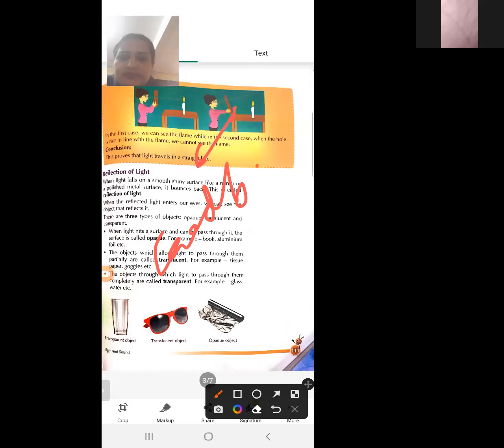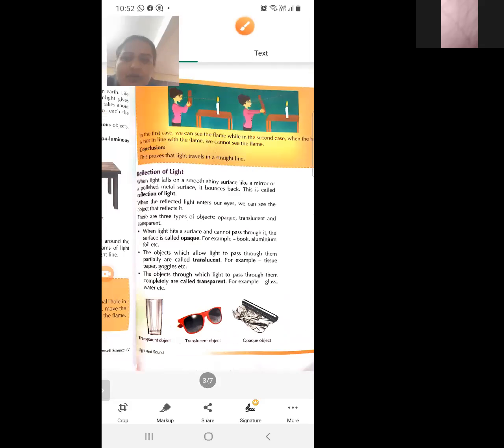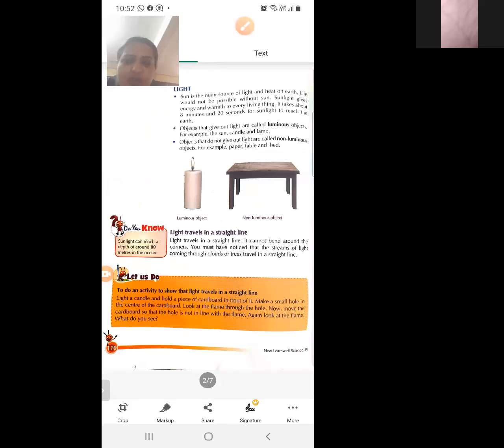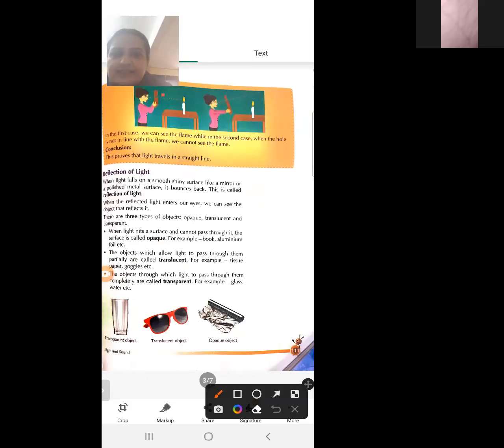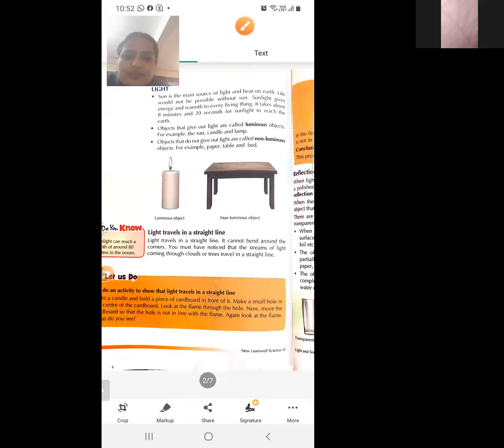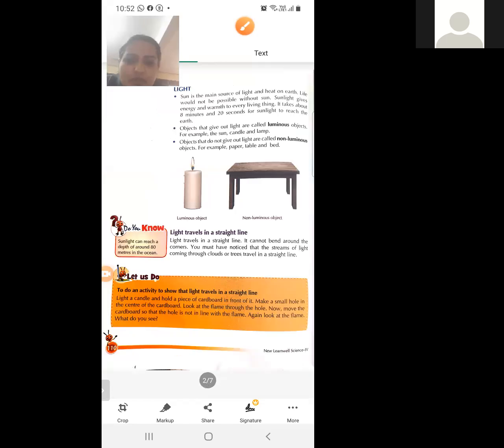And this is the candle. So we are taking a candle and cardboard, and then we make a small hole in the center of the cardboard. Next, look at the flame through this hole, and we will see the candle flame through it.